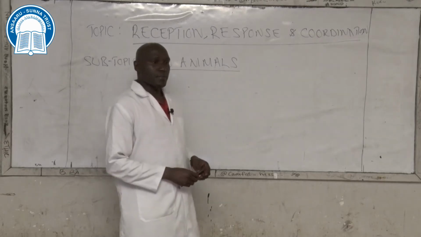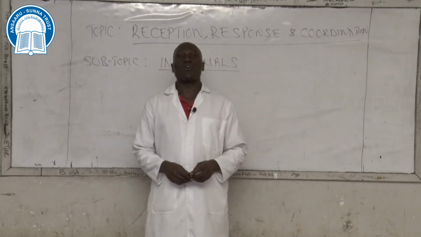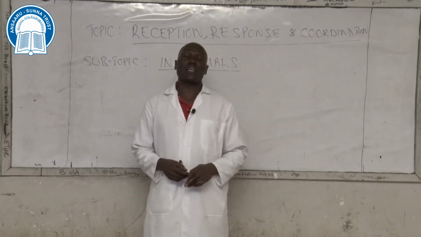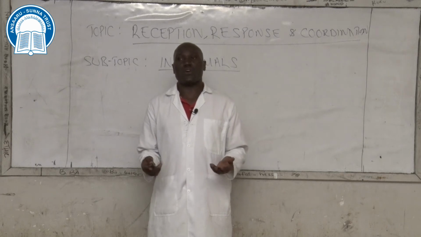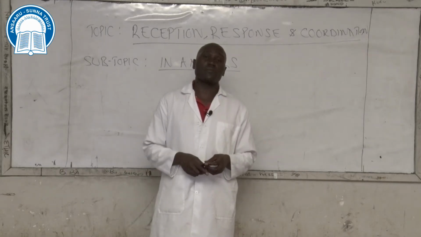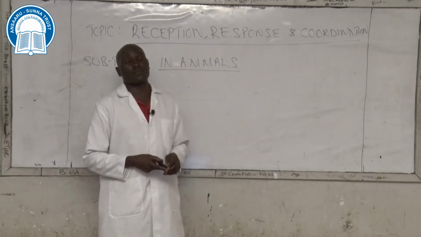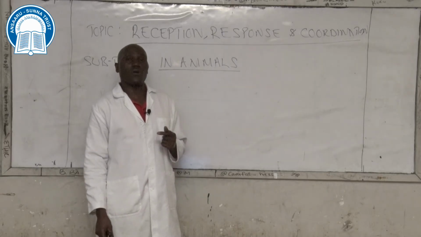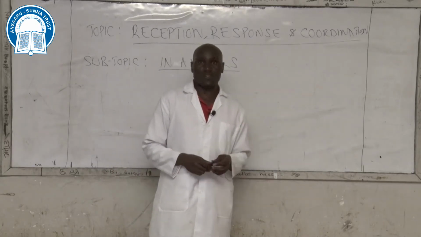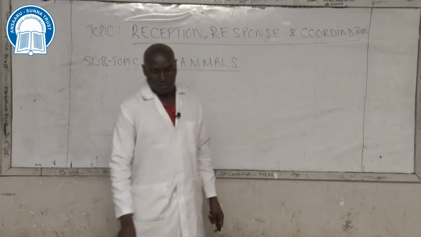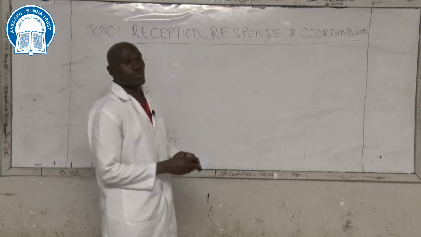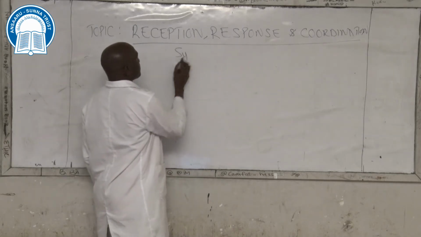The endocrine system is also known as hormonal system of communication. In this case, we have hormones playing a major role in communication or transmission of communication from one part of the body of a living organism to another part of the body of the living organism. Hormonal communication or endocrine communication is usually slow compared to nervous communication. So in short, within the bodies of animals, in this case human beings, we do have two main systems of communication.